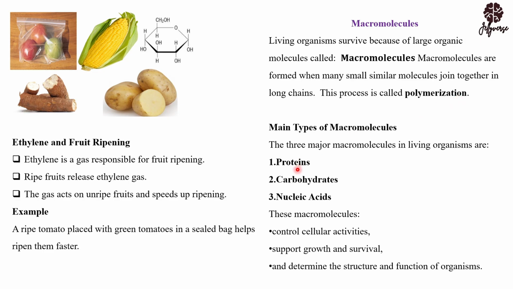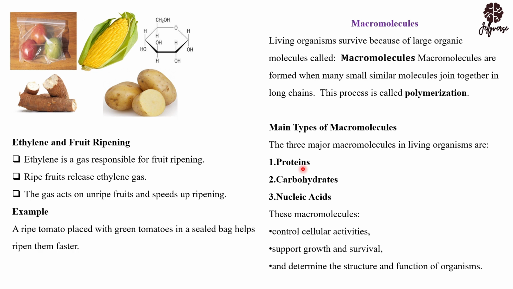The first one is proteins, and you've heard of proteins before. The second one is carbohydrates. The third one is nucleic acid. These macromolecules are the ones that are needed by human beings or living organisms for their control of cellular activities. If you want to think, if you want to talk, if you want to grow, you depend on these macromolecules.